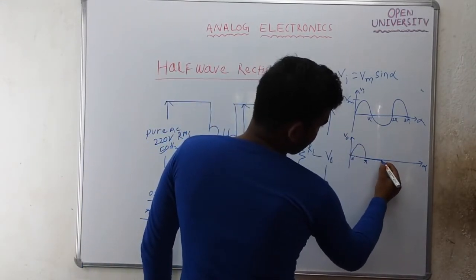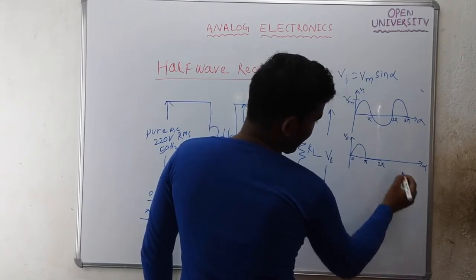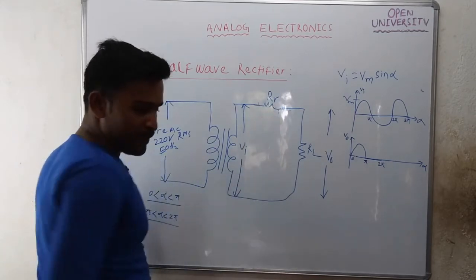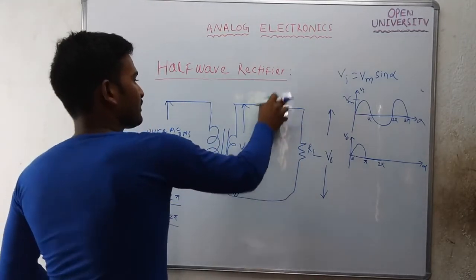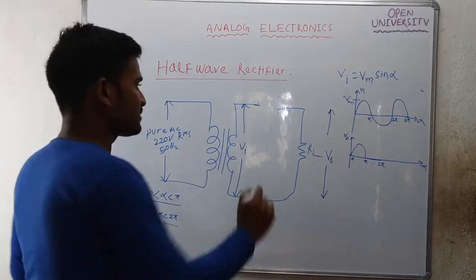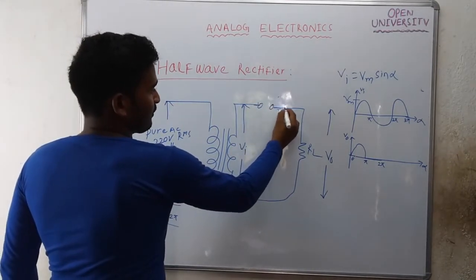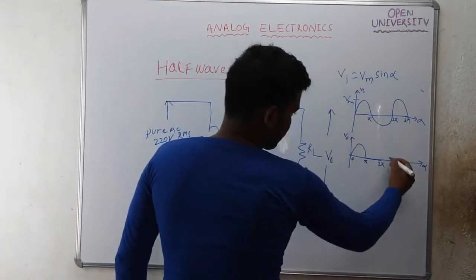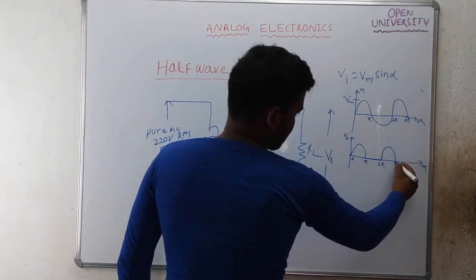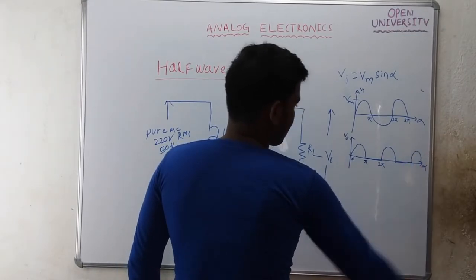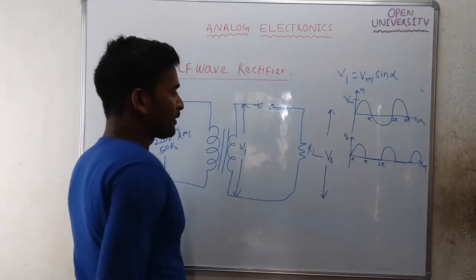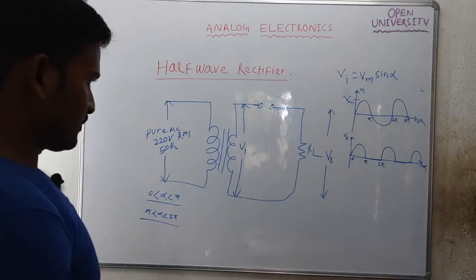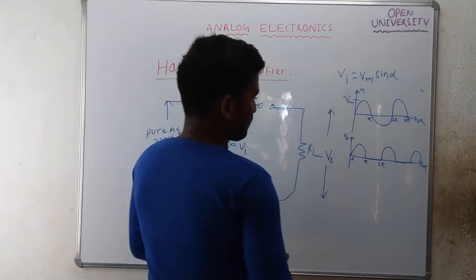In the interval pi to 2 pi, the output voltage is zero. If it is an ideal diode, I will open circuit it like this, and V naught will be 0, and again it will repeat like this. This is the output waveform of a half wave rectifier.